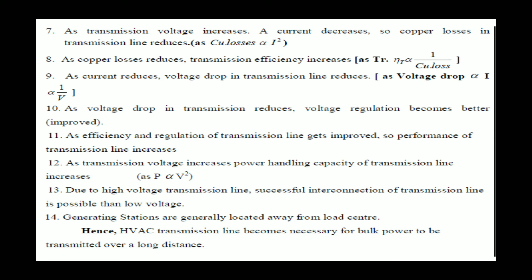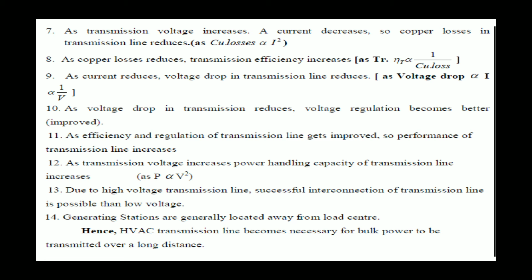As transmission voltage increases, current decreases, so copper losses in transmission line reduce, because copper losses are directly proportional to current square. As copper losses reduce, the transmission efficiency increases. As the current reduces, the voltage drop in transmission line reduces, so the voltage regulation becomes better. As efficiency and regulation improve, performance of transmission line increases.